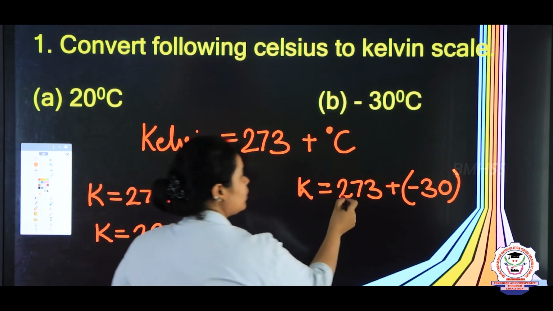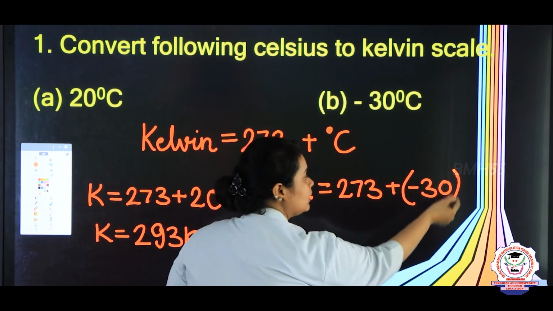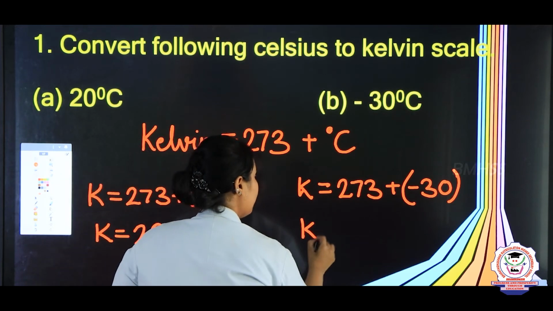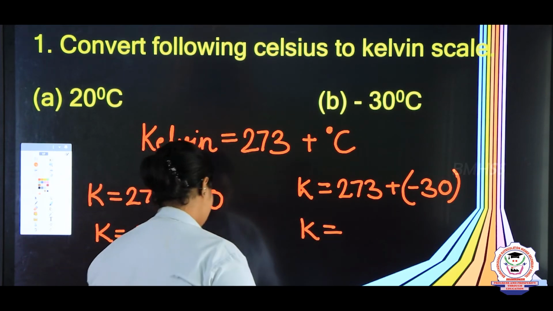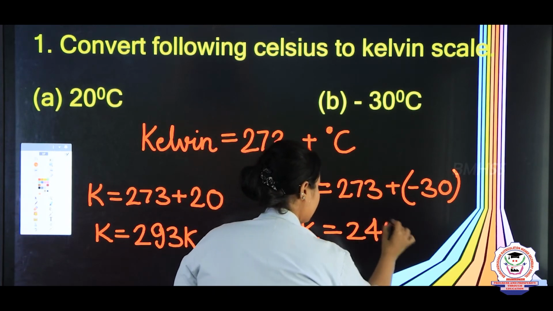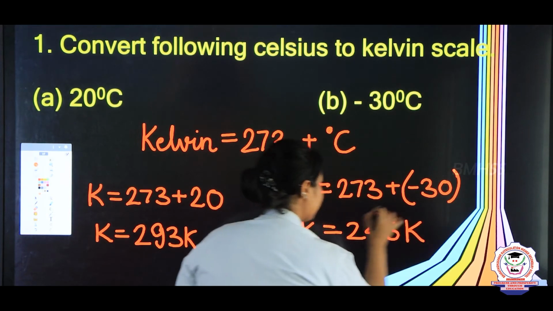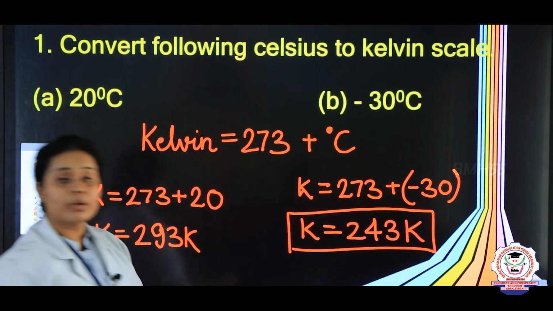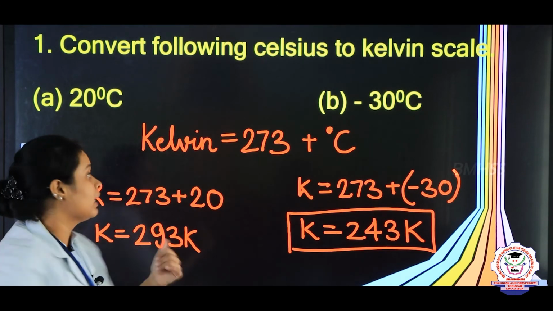So it will be 273 minus 30, and what will be the answer children then? Then the K value will be equal to 243 Kelvin. Okay. So this is the way you can convert degree Celsius into Kelvin.